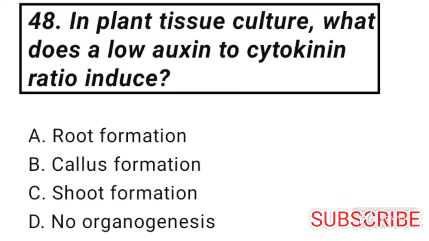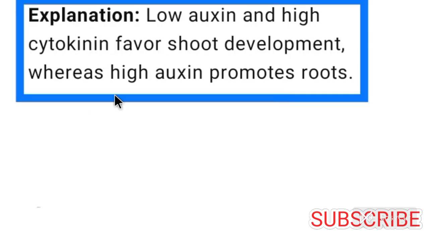Question number 48. In plant tissue culture, what does a low auxin to cytokinin ratio induce? Shoot formation. So in plant tissue culture, low auxin and high cytokinin ratio induces shoot formation. Option C is correct for question number 48. Low auxin and high cytokinin favor shoot development, whereas high auxin promotes roots.